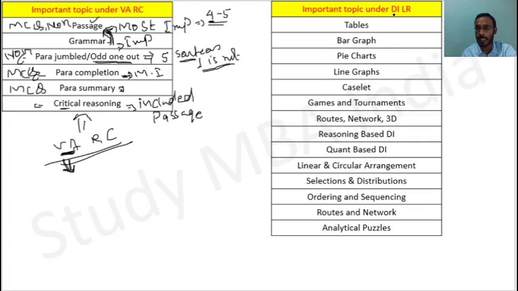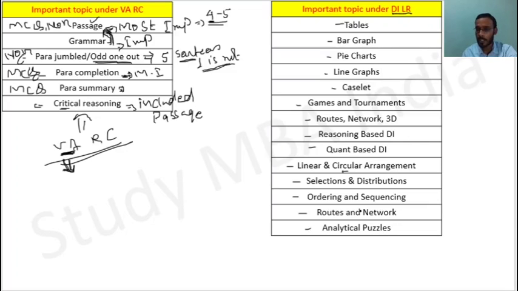Now let us look at the DILR sections. First of all, these are basically the topics under DI: the table, bar graph, pie chart, line graph, caselet, games and tournaments, routes and network, and reasoning based DI and quant based DI. And below are the topics: linear arrangement and circular arrangement, selection and distribution, ordering and sequencing, routes and networks, right?